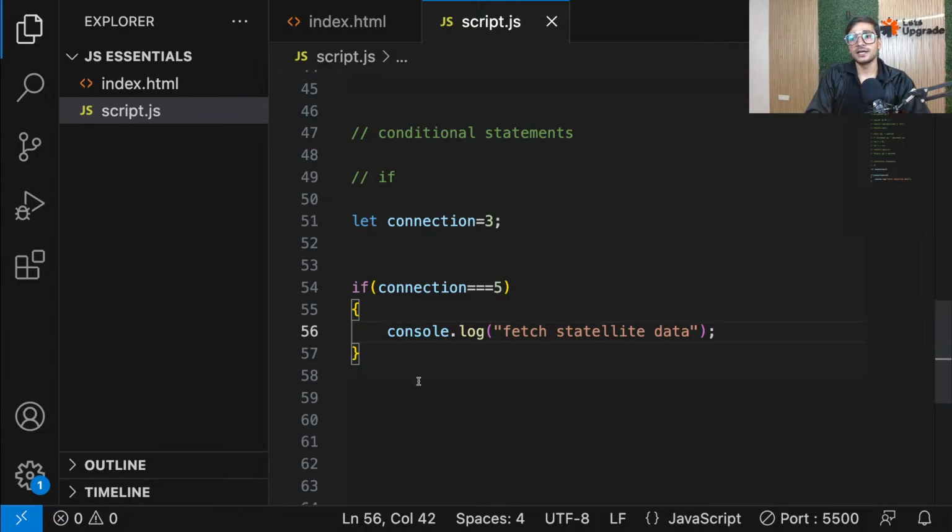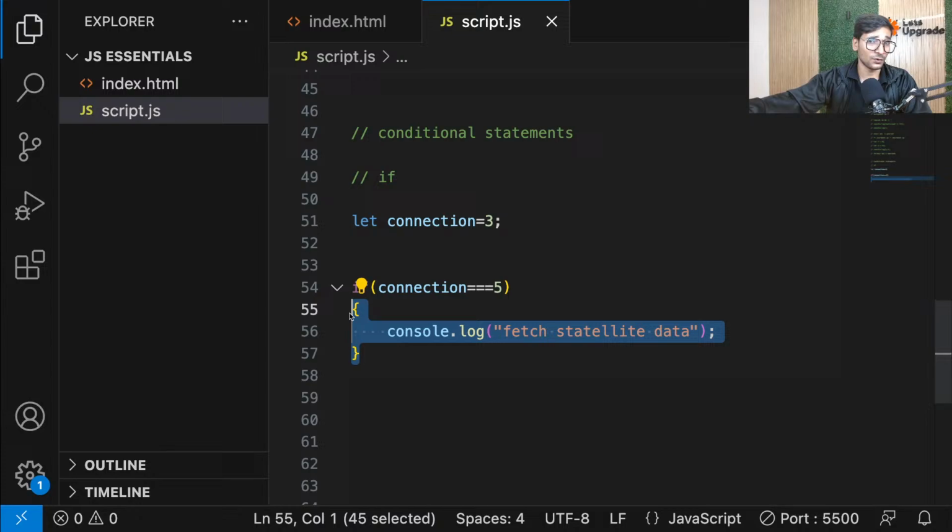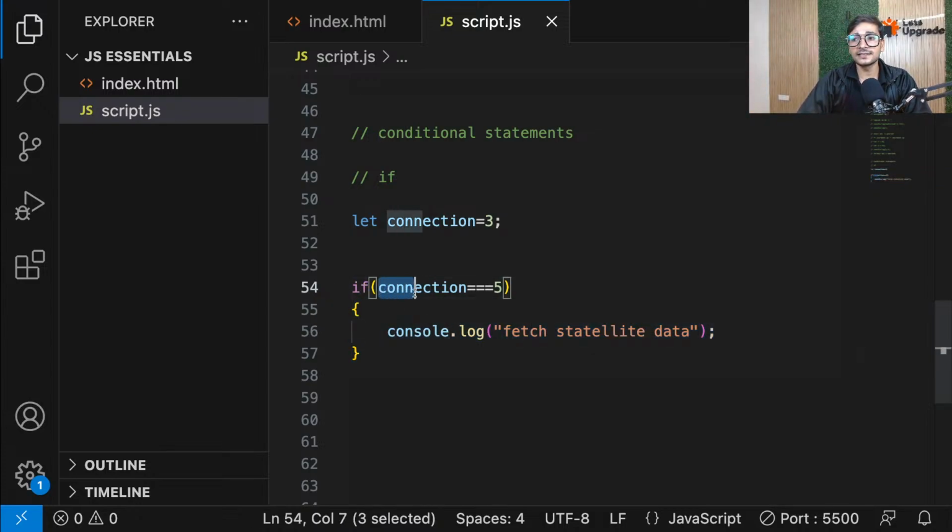And now see, guys, now this block of code, and here you can also write thousands of lines of code. Now this block of code will only work if this comparison gives you true. And guys, this whole thing is considered a condition. Why condition? Because now this code is dependent on this.